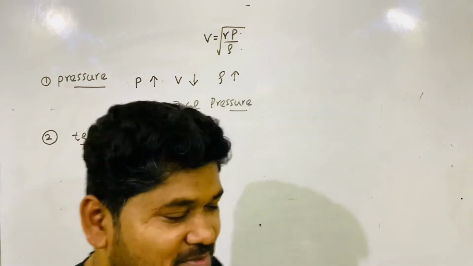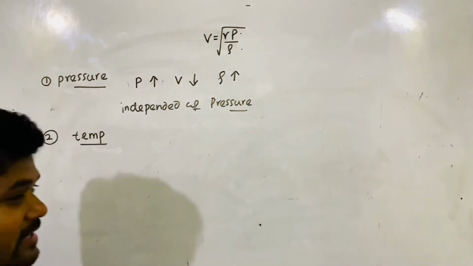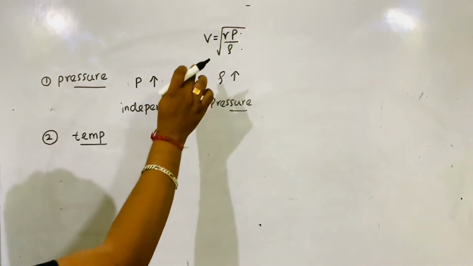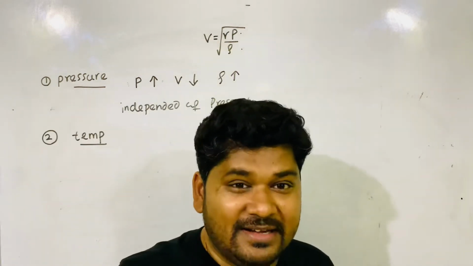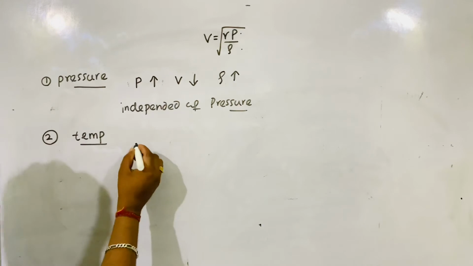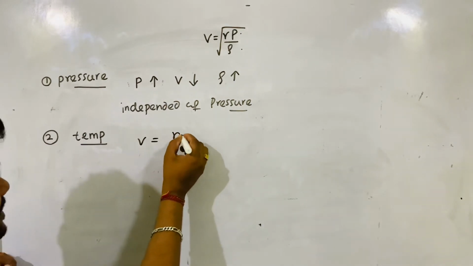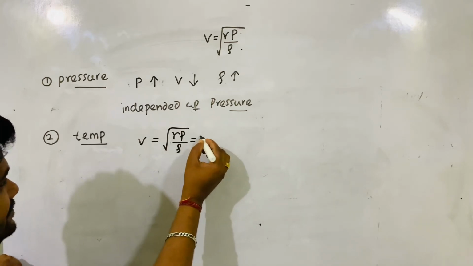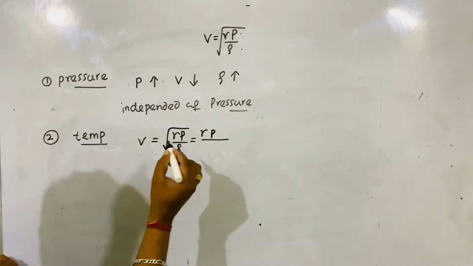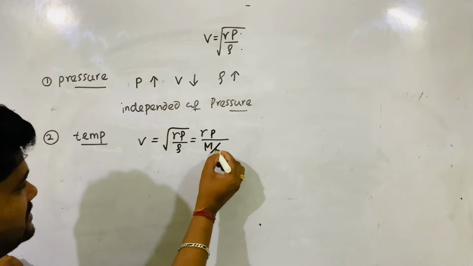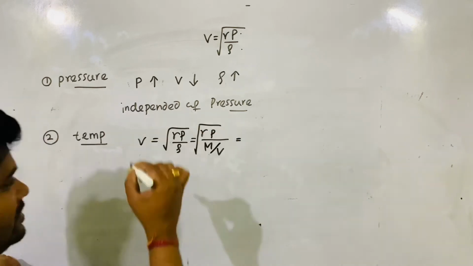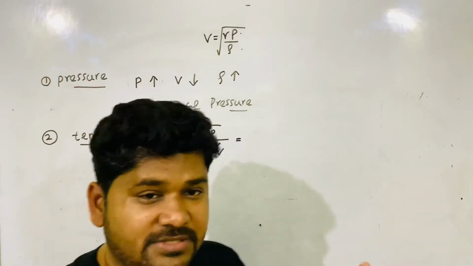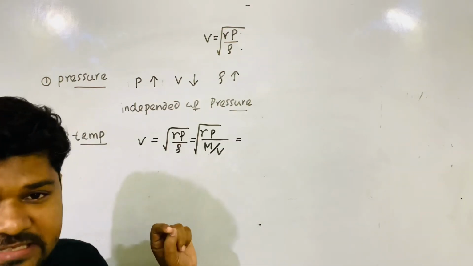Okay, now see what happens. Don't wrongly say that velocity of sound is independent of temperature. No. You check in the expression, temperature is hidden there. So V is equal to root over gamma P by rho. Then in place of rho, you put mass by volume, density. But I have taken molar mass, for 1 mole I wrote this expression.